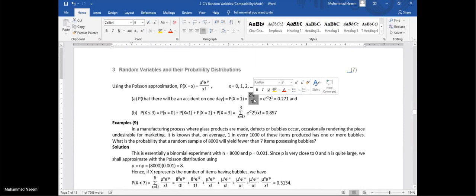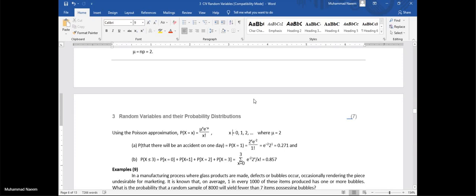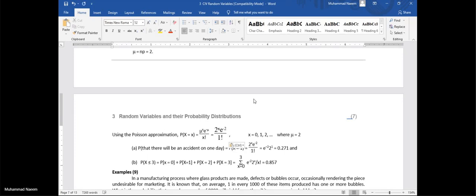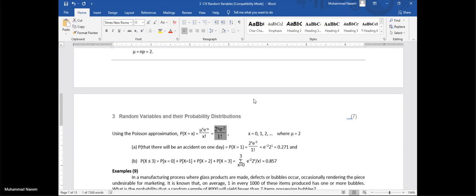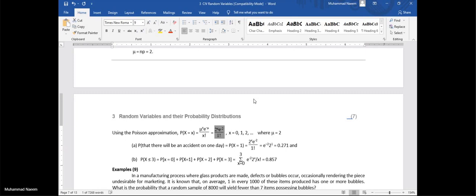This is the formula. After putting the value of mu, come to your requirement. We need the probability that we may have an accident on 1 day. That is the probability for X equal to 1. So put X equal to 1 in the formula and calculate the answer.